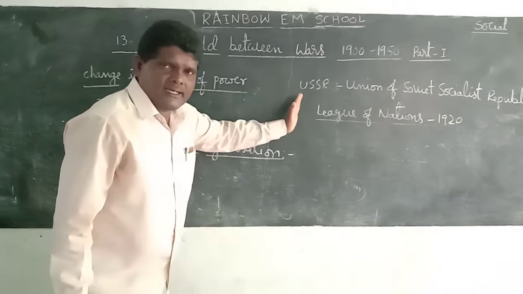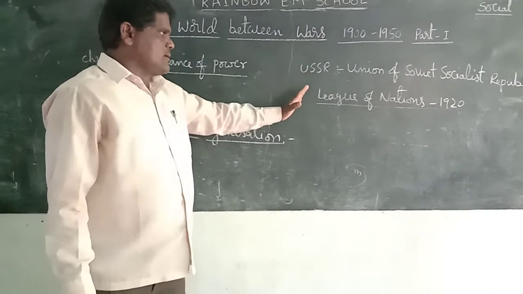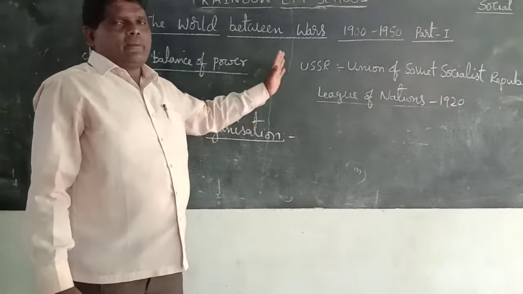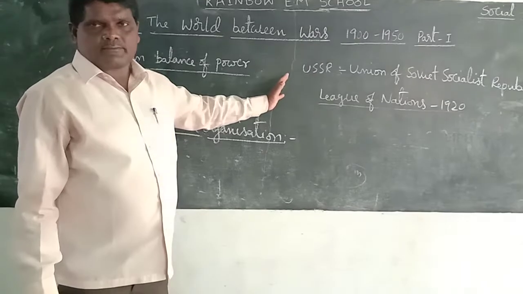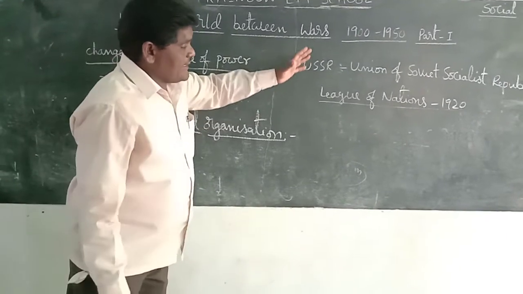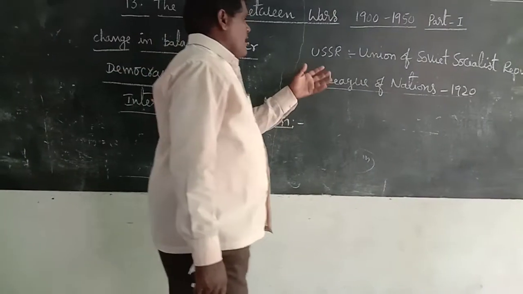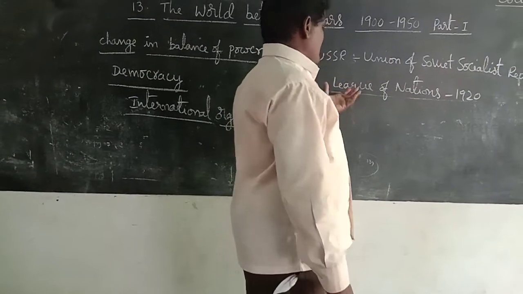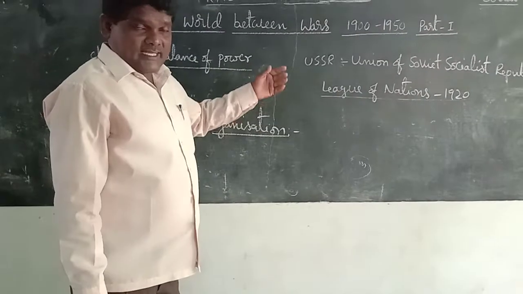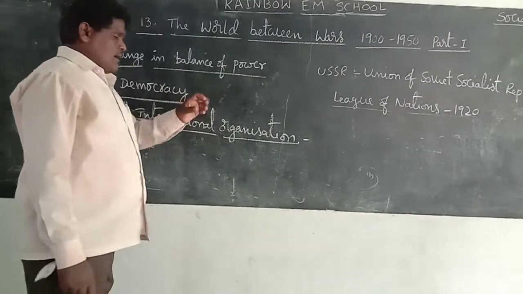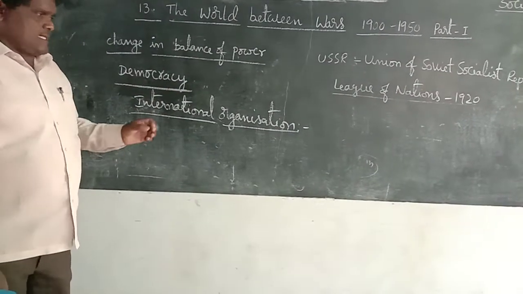The League of Nations' main principle and motto was to maintain world peace among countries. The League of Nations failed when the Second World War started. After the Second World War, another important international organization was established in the world.